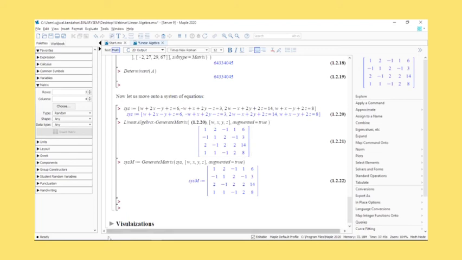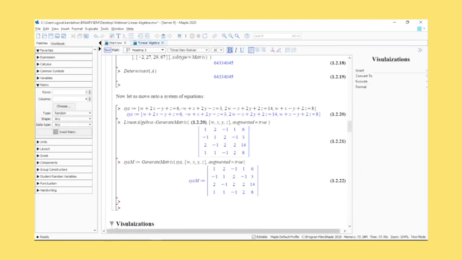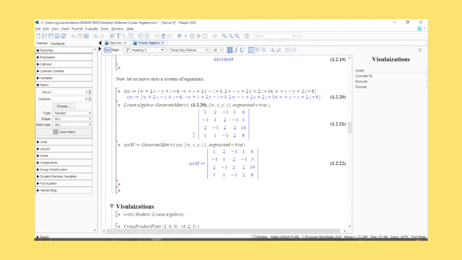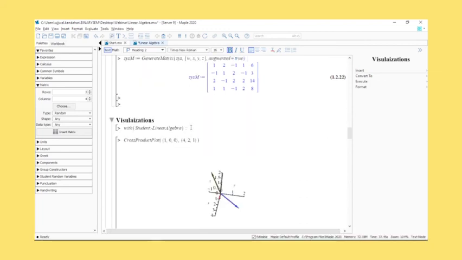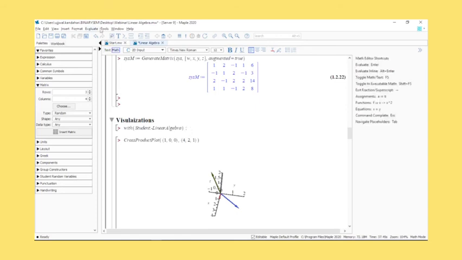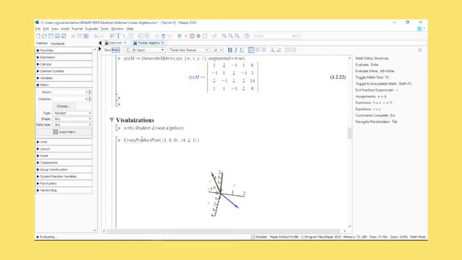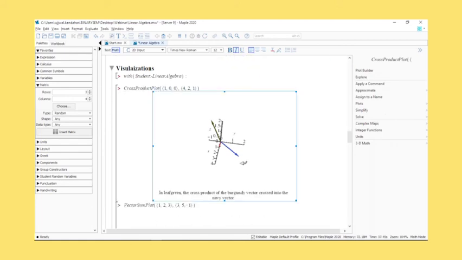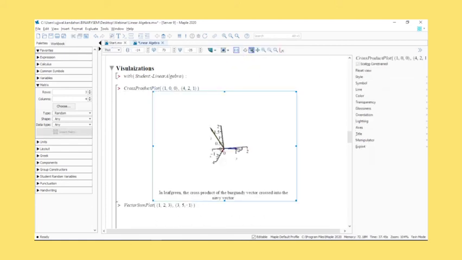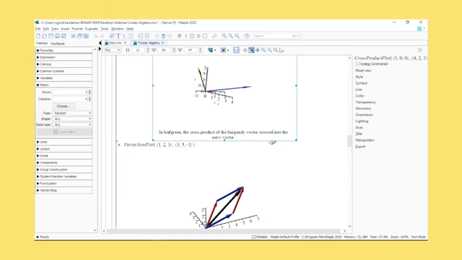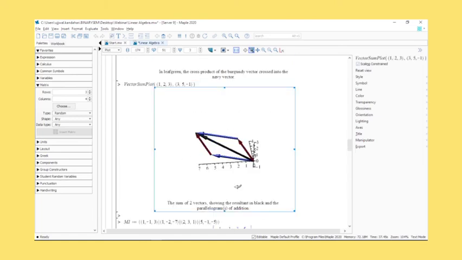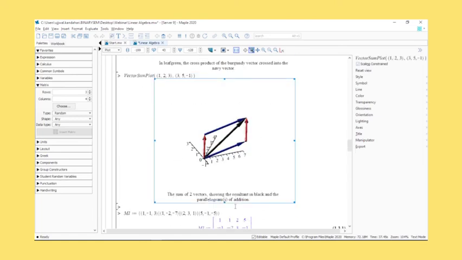The system is able to generate matrices for you, and then work through solutions. So I'll just be covering visualizations in the end. Again, the Student Linear Algebra package that I've covered is where the tutors and other examples will come from. Cross product plot, I did show it to you earlier as well. You can also have a vector sum plot, so you get visualization for that.